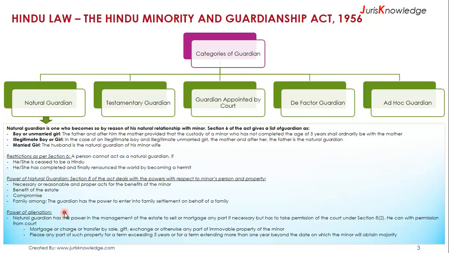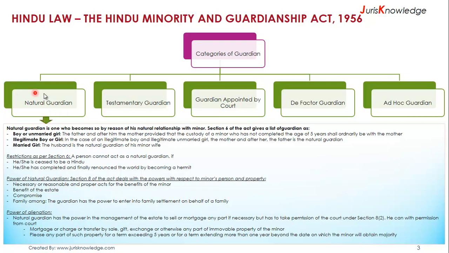Natural guardian has the power in the management of the estate to sell or mortgage any part if necessary, but has to take permission of the court under Section 8, Clause 2. He can, with permission from the court, mortgage or charge or transfer by sale, gift, exchange, or otherwise any part of immovable property of the minor. He can also lease any part of such property for a term exceeding 5 years or for a term extending more than 1 year beyond the date on which the minor will obtain majority.